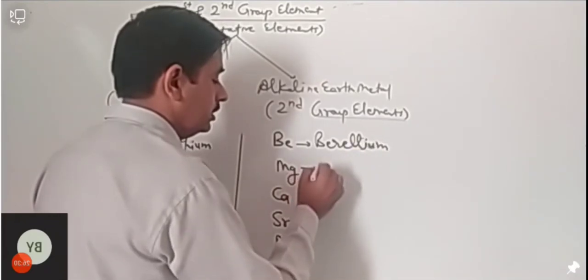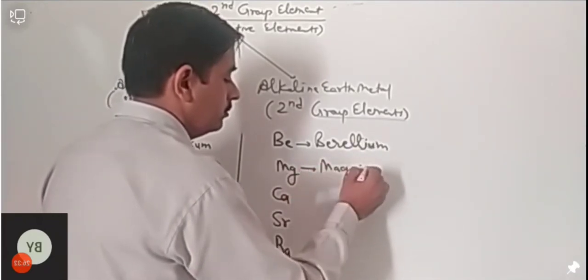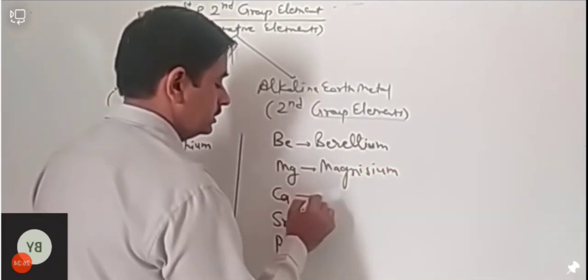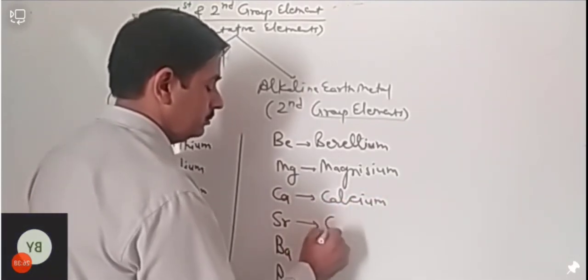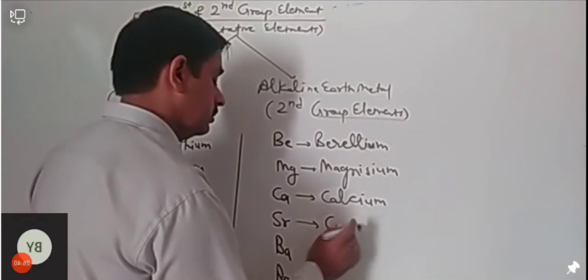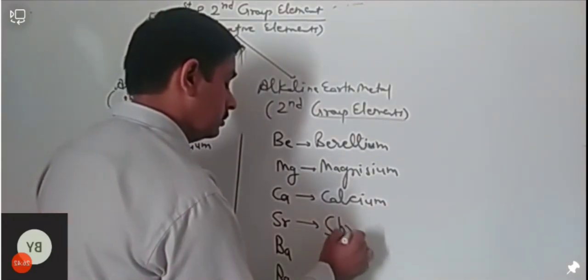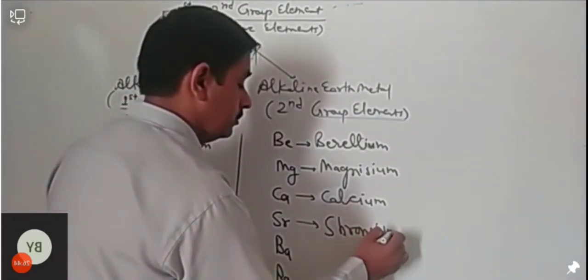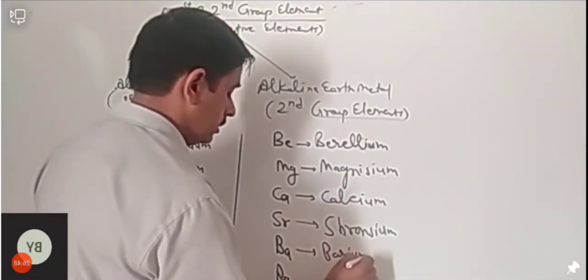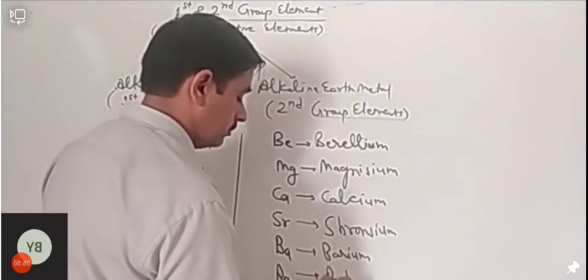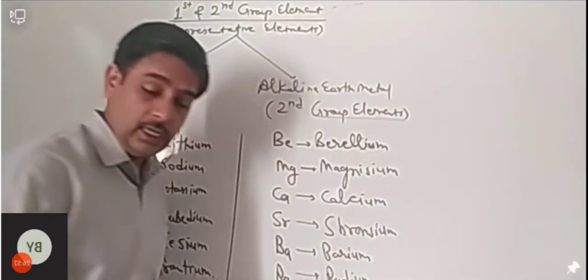Okay, this is magnesium. This is calcium. This is strontium. And this is barium. And this is radium. Okay, so these are the elements.